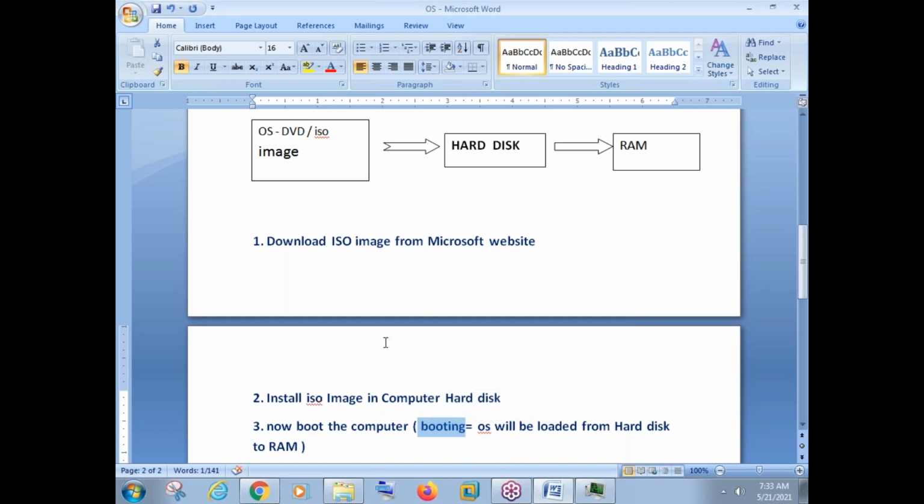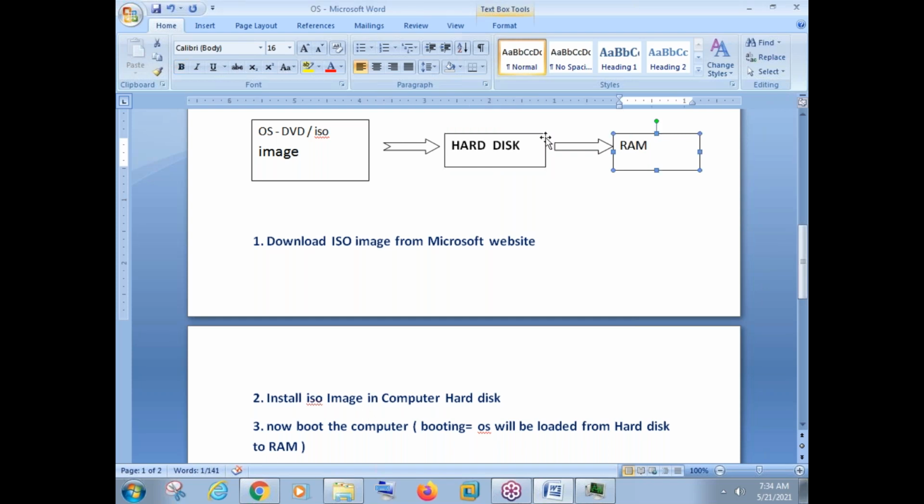Now suppose in case the installation process is not completed, the installation is not done on the hard disk. Now just imagine we switch on a computer. When you switch on a computer, the computer will go to the hard disk and search for the operating system. There is no operating system available. So the computer will show a message like no OS found, operating system not found. That's it.